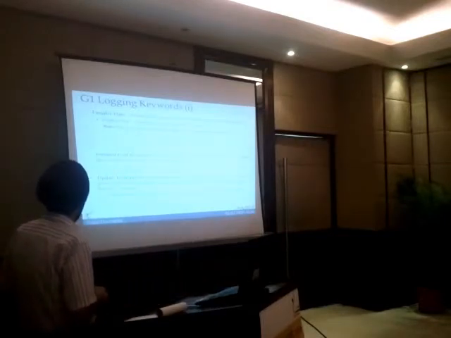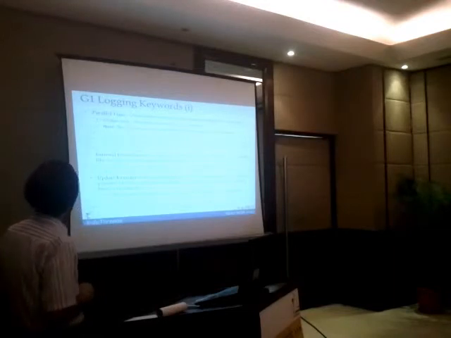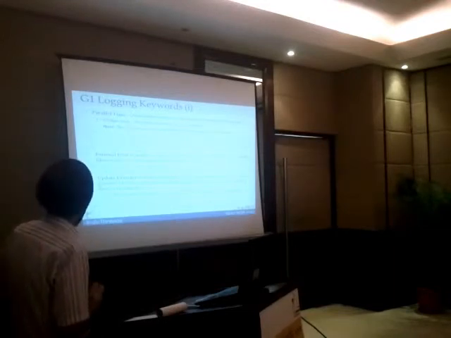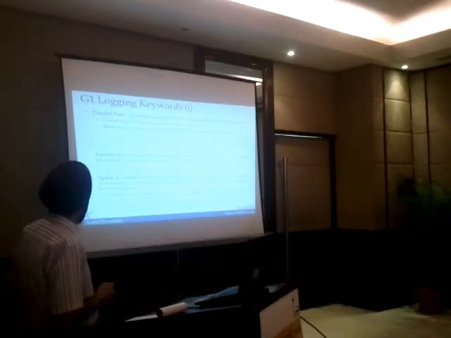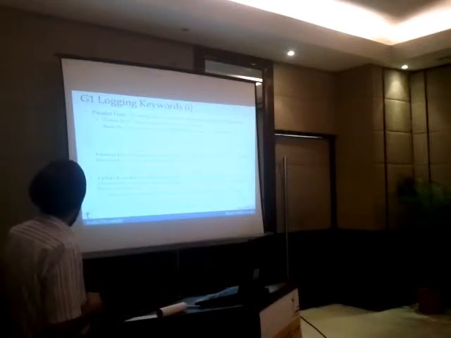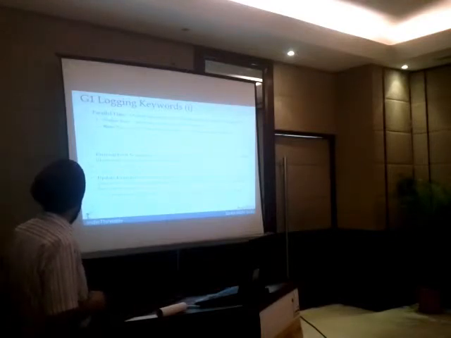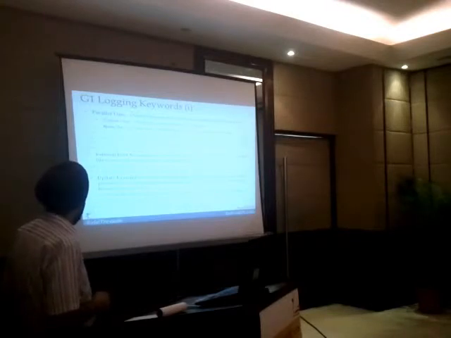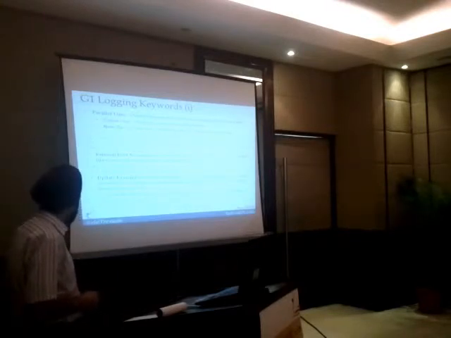Some keywords, I'll not spend too much time here, there are too many. You can probably see them later with the slides also. There's parallel time, the overall elapsed time of the main parallel part of the collection, external root scanning, the time taken to scan the external roots, update remembered set, buffers that are completed but have not yet been processed by the concurrent refinement thread.